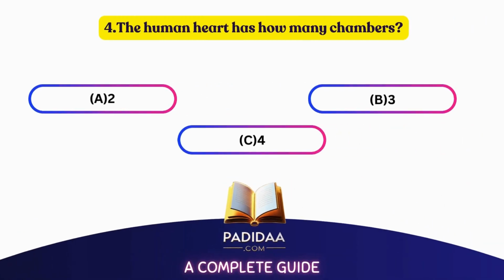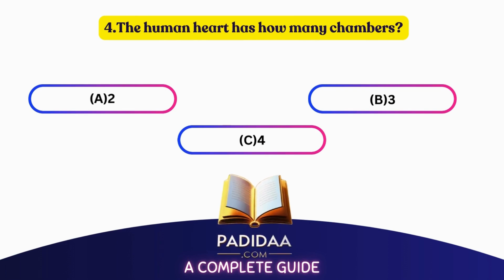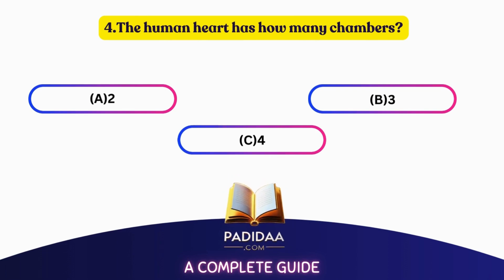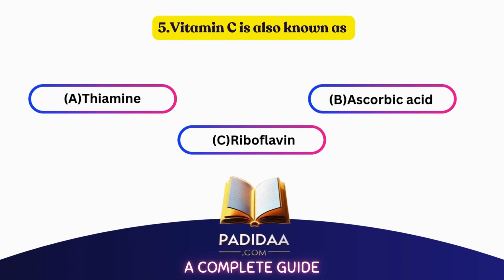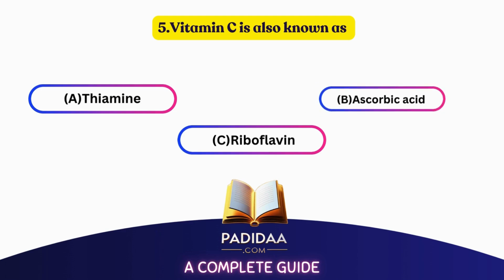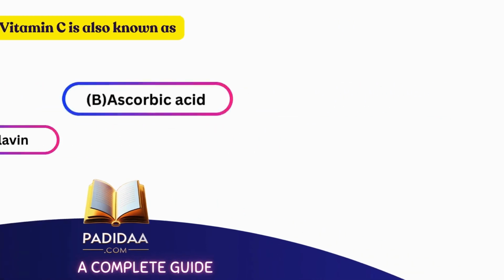The human heart has how many chambers? A. 2, B. 3, C. 4. The correct answer is C. 4. Vitamin C is also known as A. thiamine, B. ascorbic acid, C. riboflavin. The correct answer is B. Ascorbic acid.